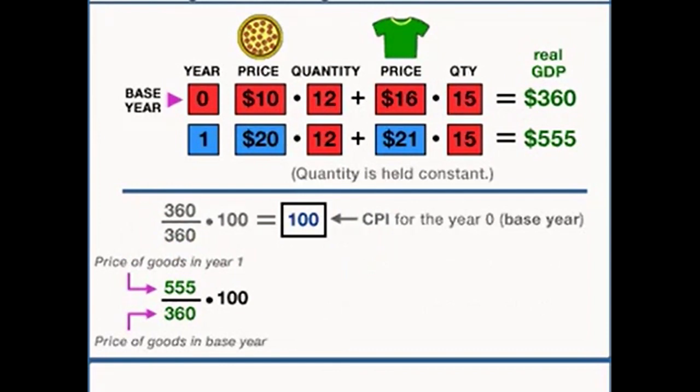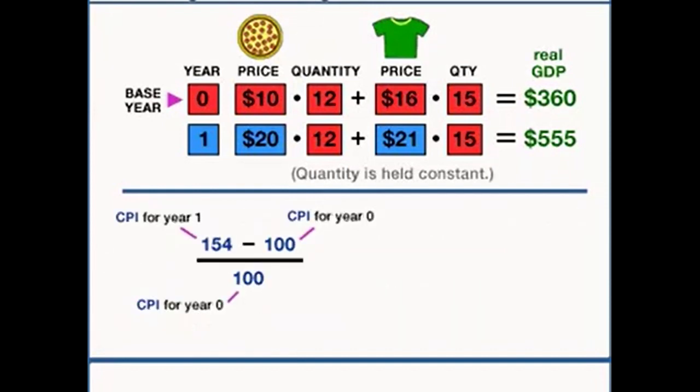Now, the year 2000 is our base year, remember, where it cost $300 to buy that basket of goods and services. So divide 300, which is the amount you have to spend in the year 2000, by 300, which is the amount you have to spend in the base year, and you get 100. The CPI for the base year, by definition, is always 100%. It's equal to itself. So subtract 100 from 183.